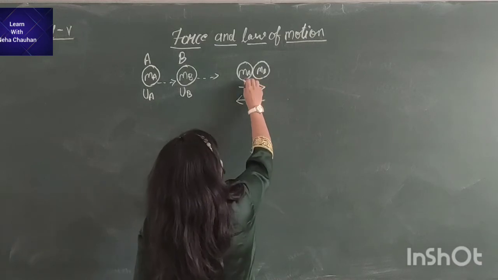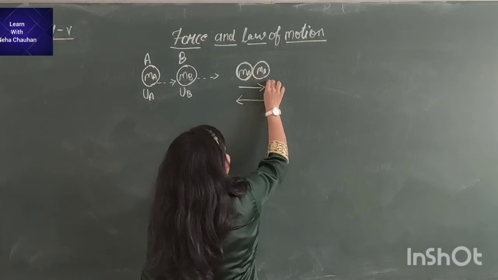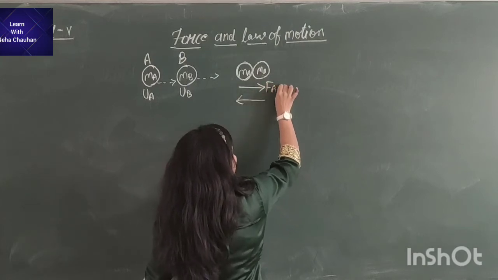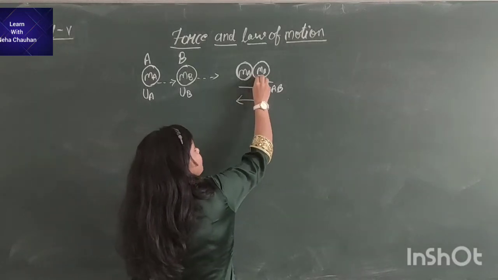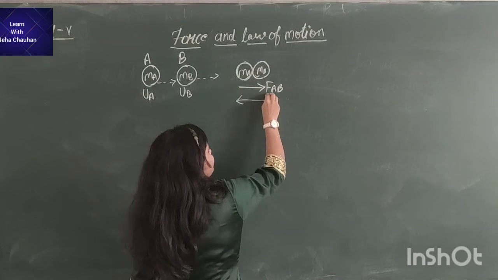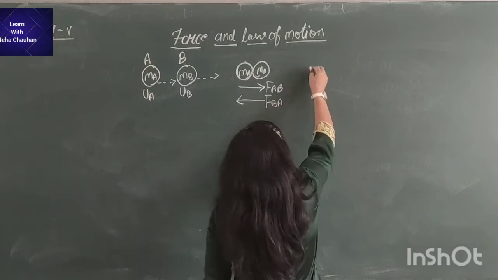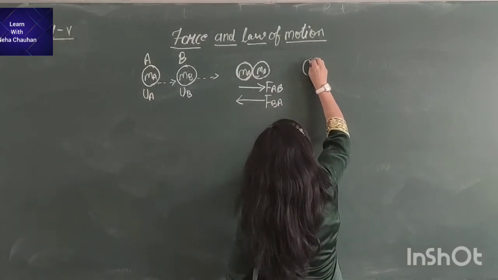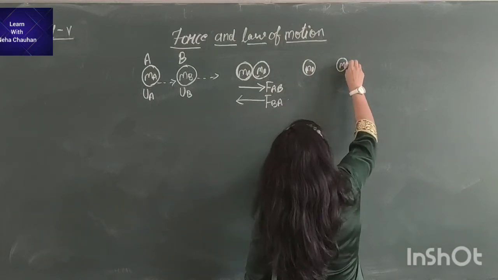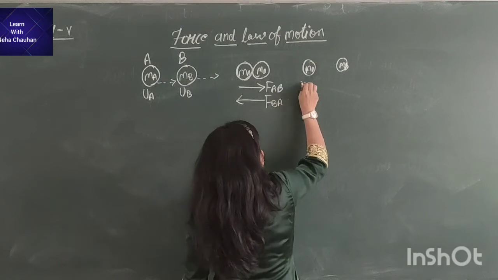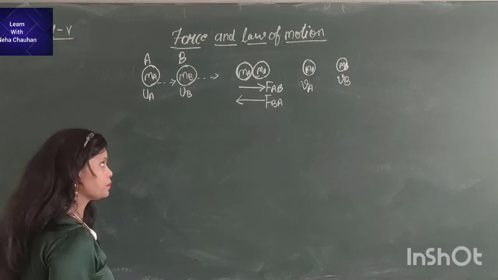Suppose ball A exerts a force on ball B, the force will be FAB, and an equal and opposite force will be exerted by ball B on ball A, which will be FBA. After collision they will separate and move in some direction, acquiring different velocities, say VA and VB.